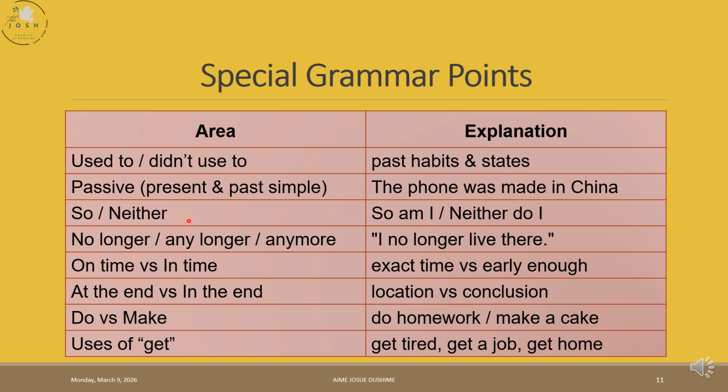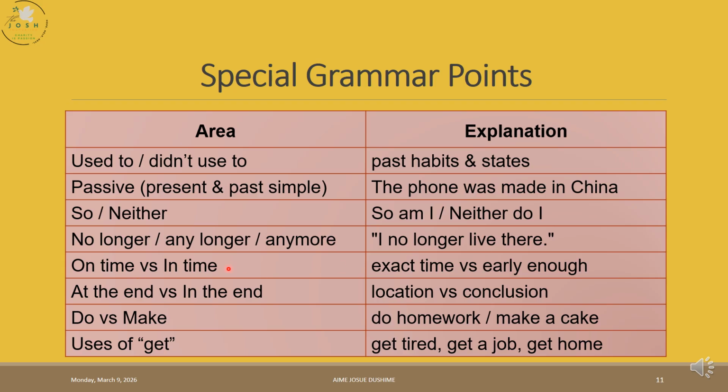So and neither, these are called the verb agreements, where you agree with a person. If they're saying the same thing and you agree with them, just use so. And when you agree with what they are saying in the negative, you use neither. No longer, any longer, anymore. These things talk about the same thing. It means something is not true now. I no longer live there.